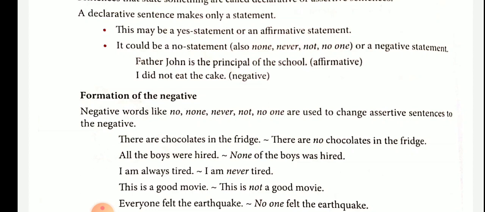The formation of negative. Negative words like no, none, never, not, no one are used to change assertive sentences to the negative.